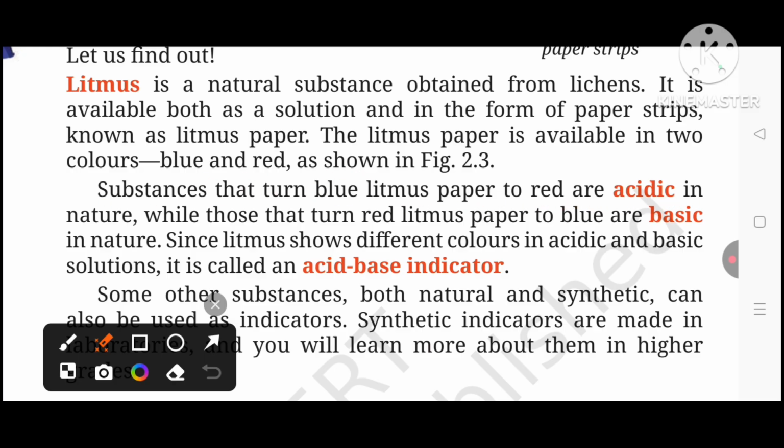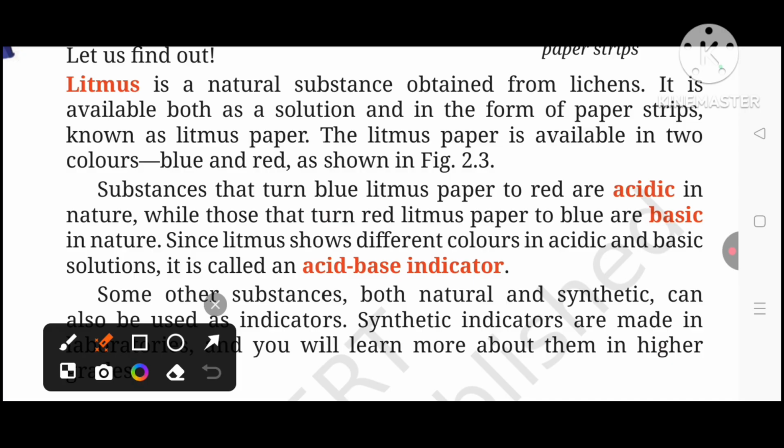We already saw in the previous activity that the samples which turn the blue litmus paper into red are acidic. So the Group A samples are acidic in nature, while those that turn red litmus paper into blue are basic. So according to this, the Group B samples are basic in nature, and since litmus shows a different color in acidic and basic solutions, it is called an acid-base indicator.